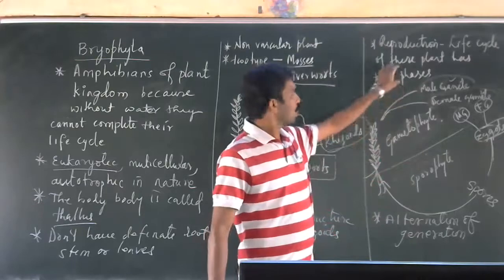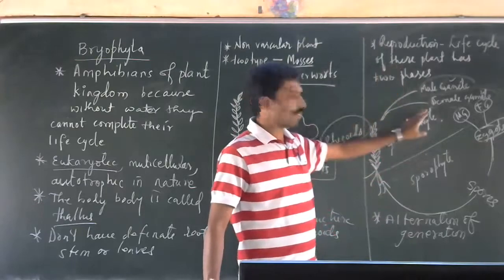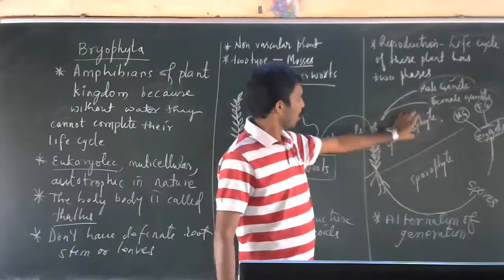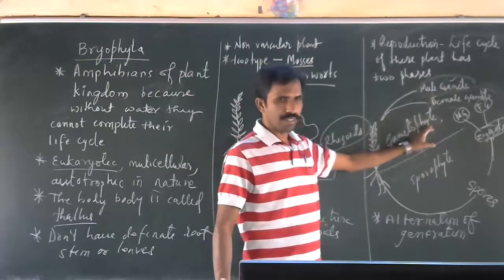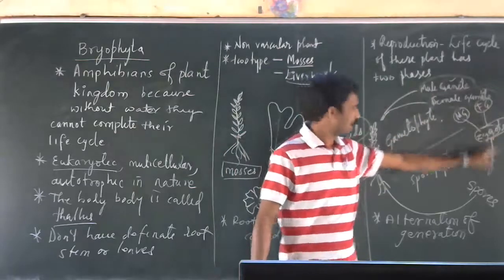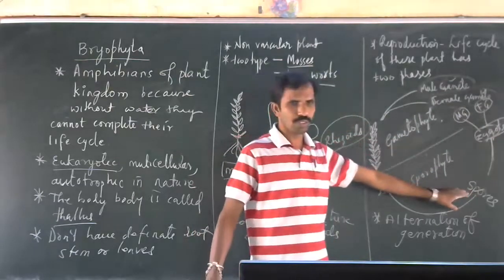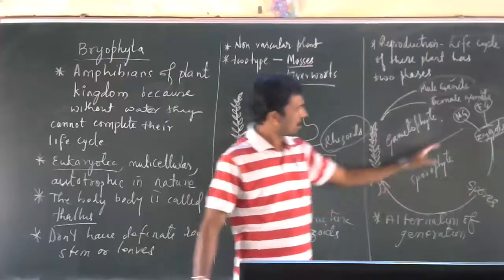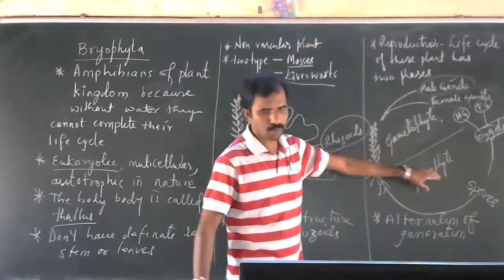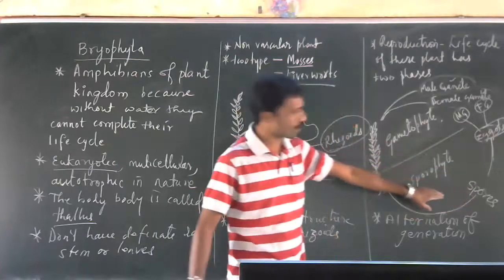So the life cycle of these plants has two phases. One phase is called gametophyte, another phase is called sporophyte. Gametophyte means the gamete producing phase. Gametes are produced. These gametes fuse together to form a zygote. The zygote develops into a sporophyte. The sporophyte produces spores.